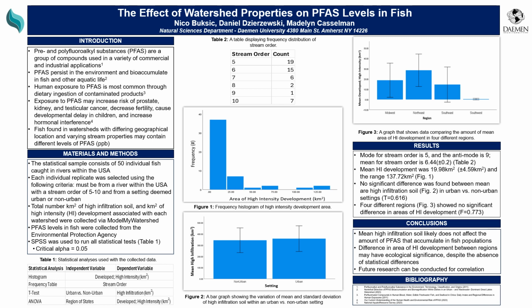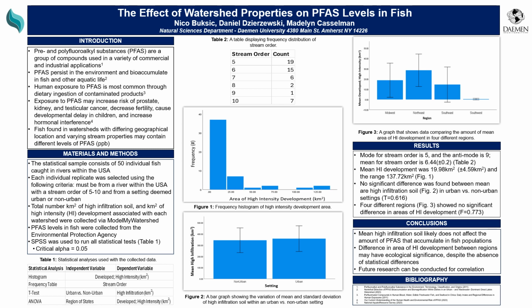So for our poster, we're looking at the effect of different watershed properties on the PFAS levels in fish. So just to introduce what PFAS are, they're known as per- and polyfluoroalkyl substances, which are compounds typically used in a variety of commercial and industrial applications. And these things eventually find their way into the environment where they tend to persist and they will bioaccumulate in fish and other aquatic life.